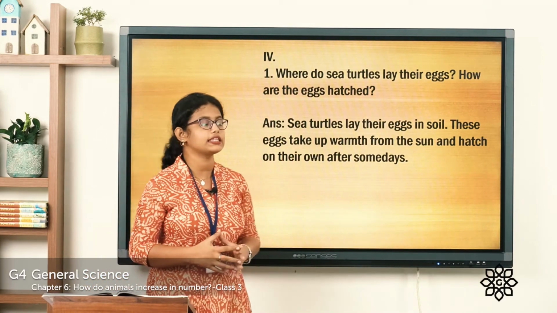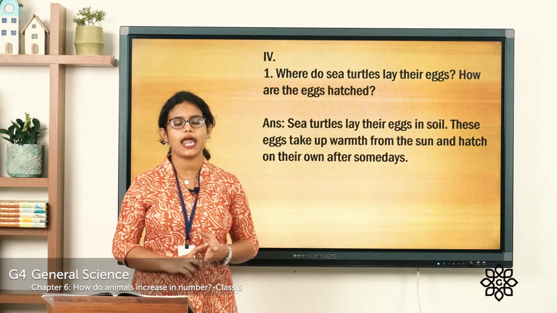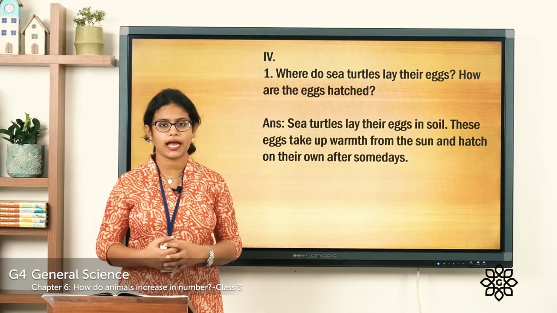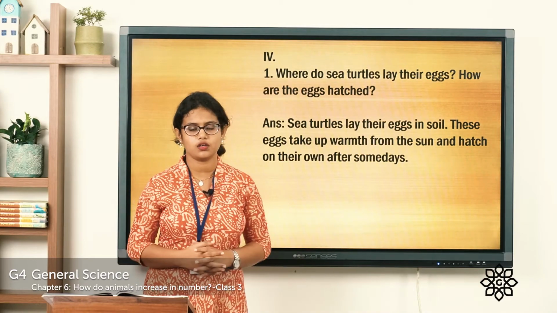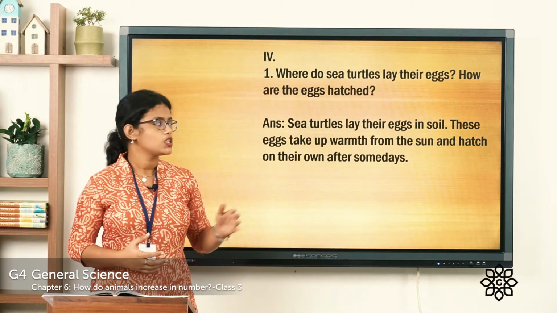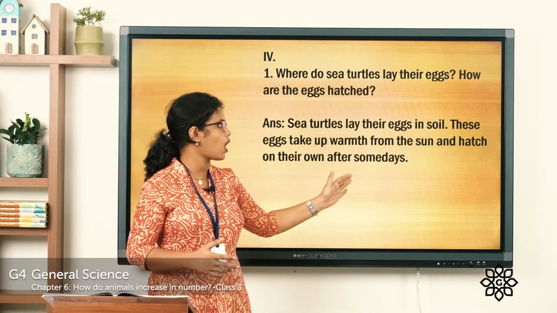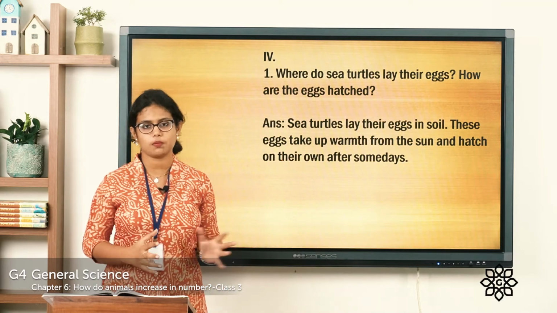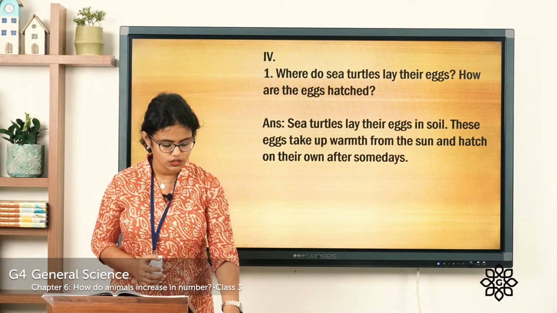Sea turtles lay their eggs in soil. So where do they lay their eggs? They lay their eggs in the soil. And how are these eggs hatched? These eggs take up the warmth from the sun. So they need warmth. The eggs need to get warm. So these eggs take up warmth from the sun and hatch on their own after some days. This is how the eggs are hatched.